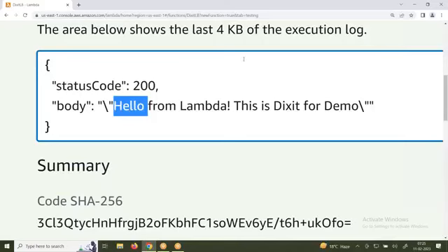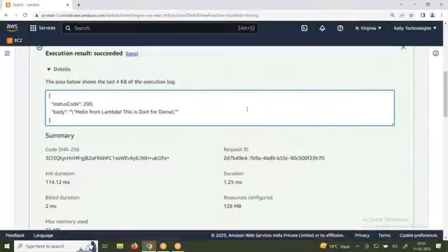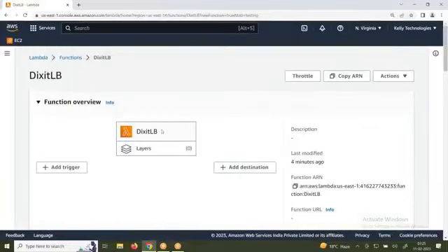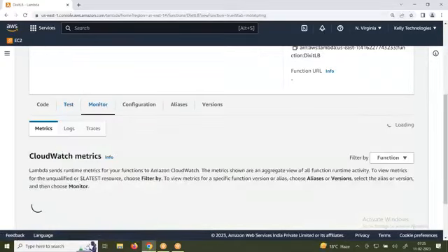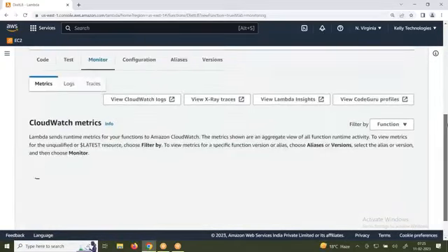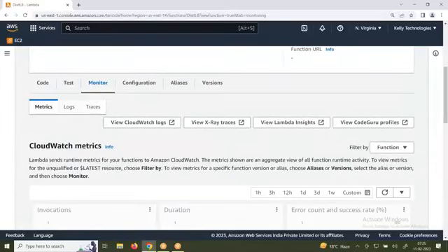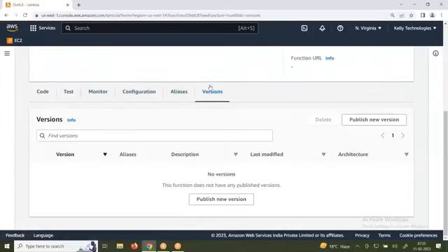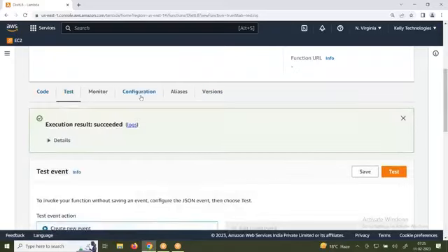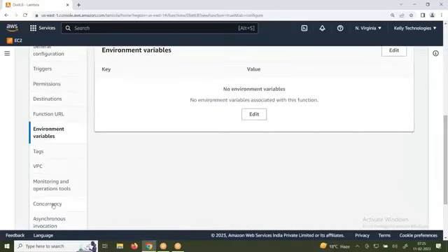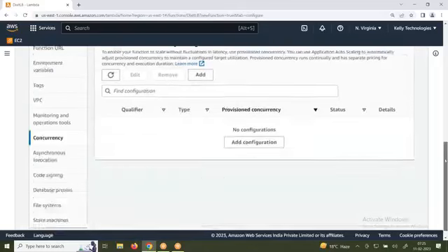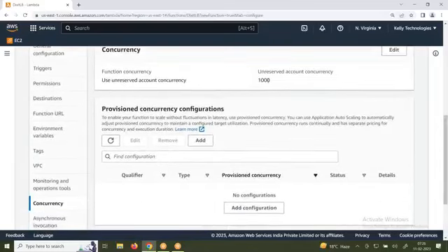Anyone has any questions on how the lambda function is written? How do you schedule and how did we schedule this? You write a program, you write a function, and then you have an option of monitoring. CloudWatch monitors how many times it is executing, how much time it is taking, logs, trace logs. Versioning: if you're changing too frequently, you can add versioning. Code is automatically there, testing is there, and configuration such as environment variables, VPC, monitoring, concurrency. I want to run this lambda function concurrently, basically 1,000 times.